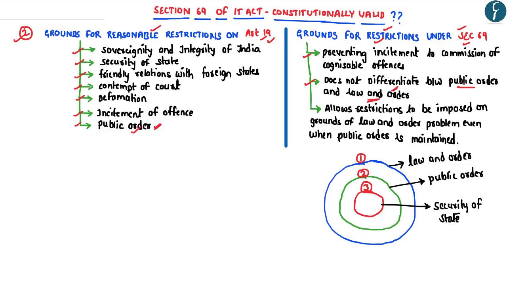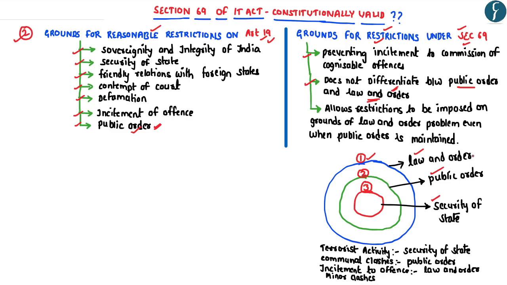Now, the difference between public order and law and order can be considered to be in a form of hierarchy as enunciated by the Supreme Court. And as you can see here, the hierarchy of public order and law and order can be seen in the form of concentric circles, where the outermost circle corresponds to law and order, the middle circle corresponds to public order, and the innermost circle corresponds to security of the state.